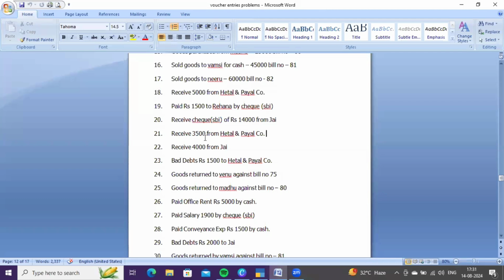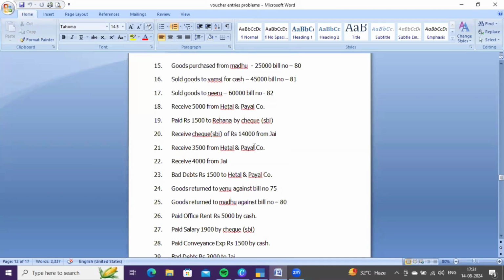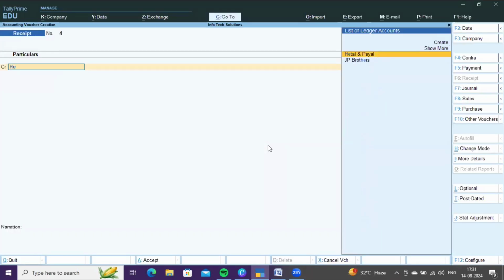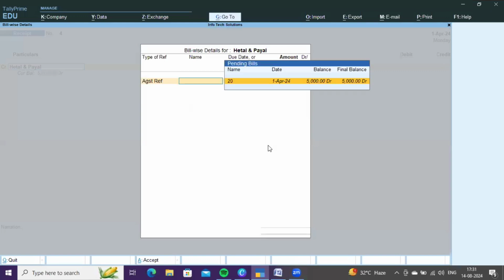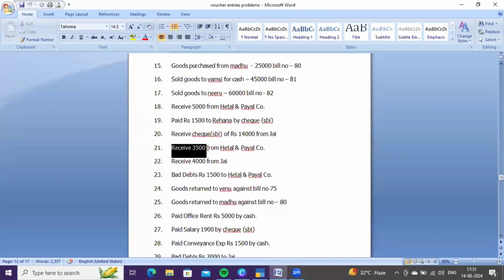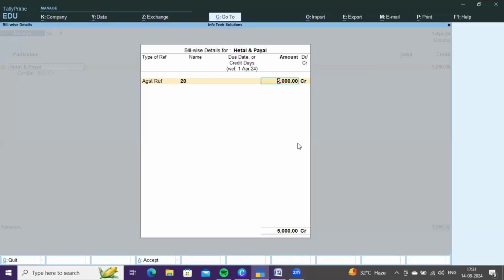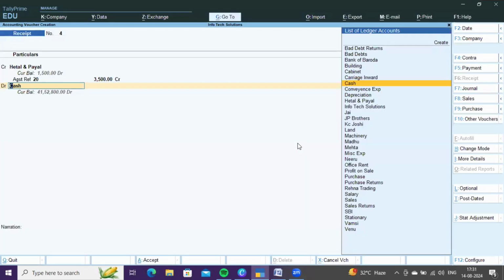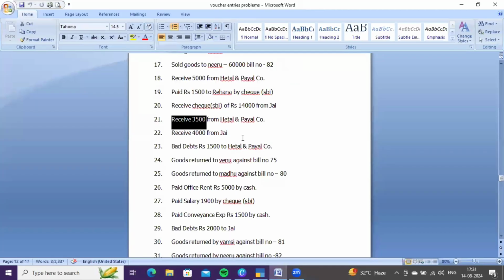Next, receive 3,500 from Hital and Payal. It means earlier we sold goods to Hital and Payal, now we are receiving. It is receipt to us. You need to credit Hital and Payal against reference. The pending balance is 5,000 but he is repaying only 3,500. And debit cash account as cash is coming in.